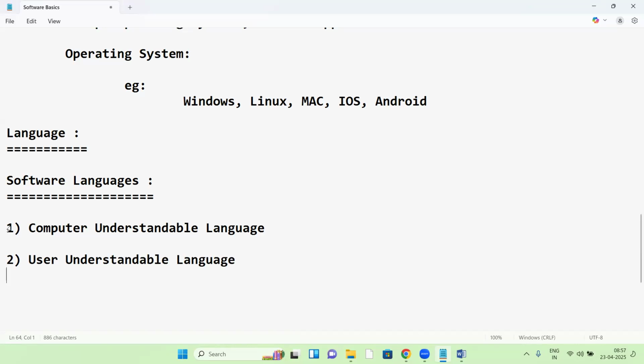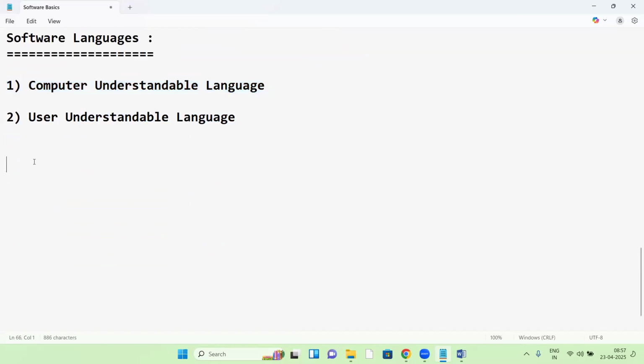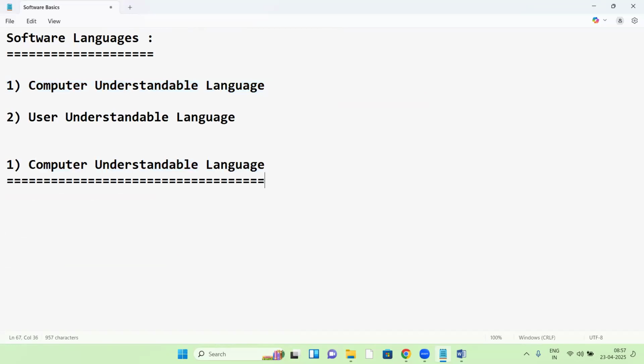So, computer understandable language and user understandable language. First, let us talk about computer understandable language. See, computer understandable language depends on the generation of computers.